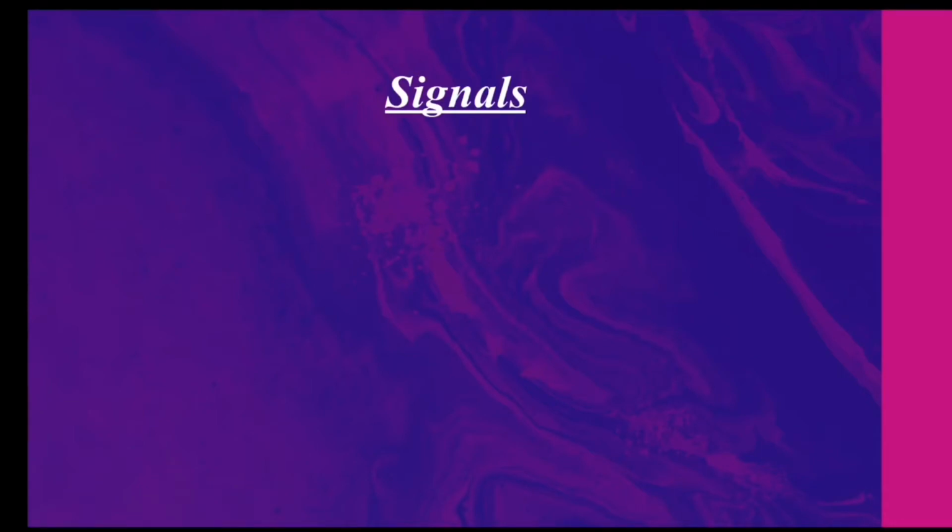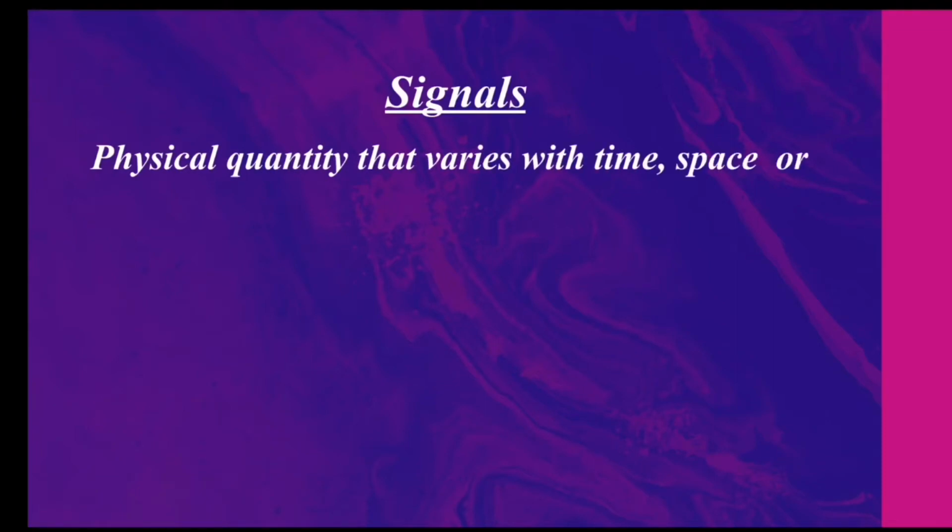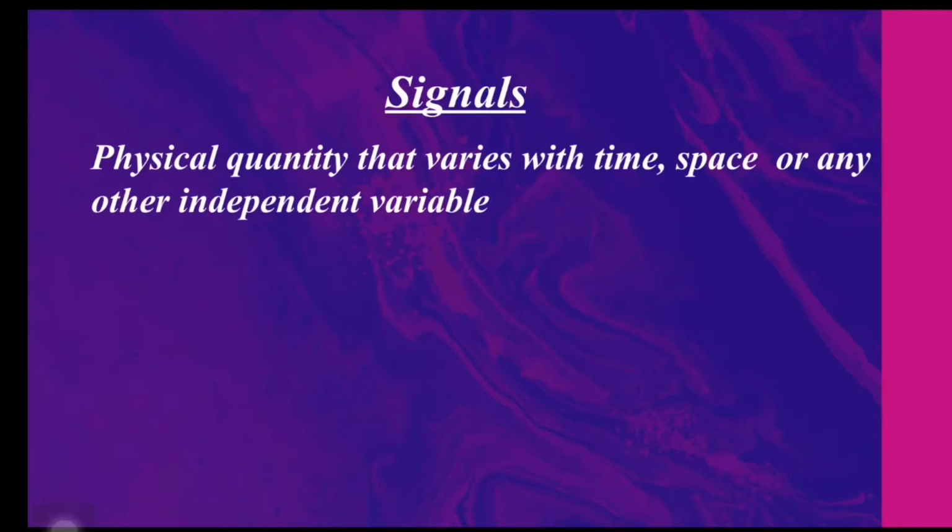I think most of you are already aware of what a signal is. Can anybody give me a definition for signal? How can we define a signal? Alright, a signal can be defined as a physical quantity that varies with time, space, or any other independent variable. You can see the words independent variable here. Do you know what it is?